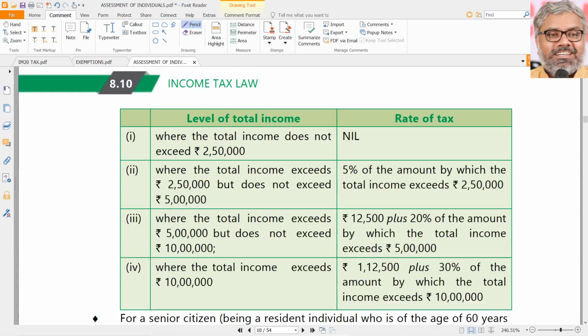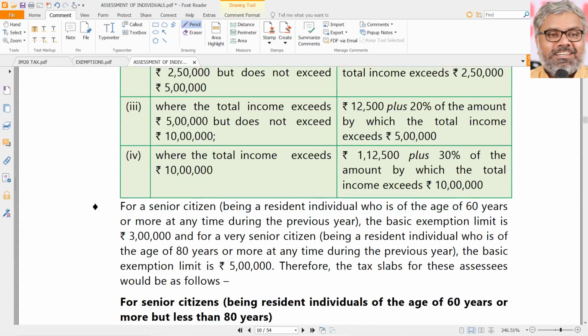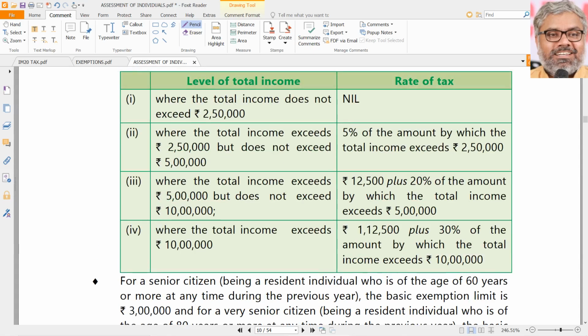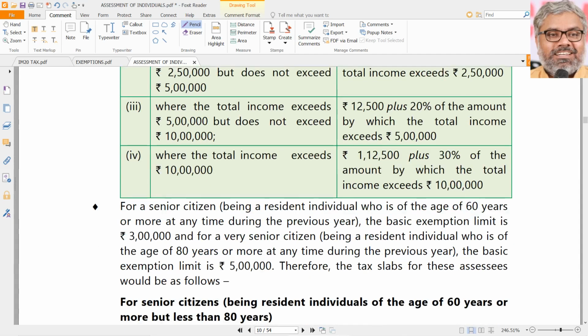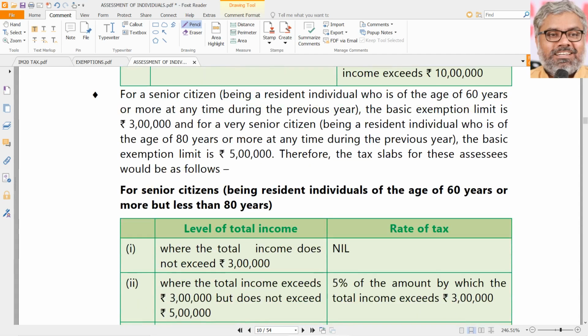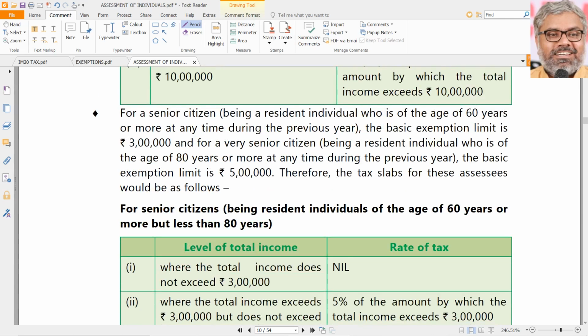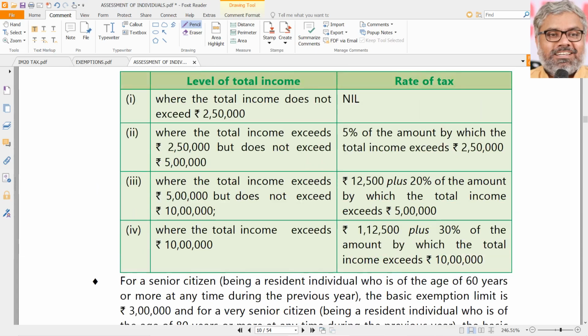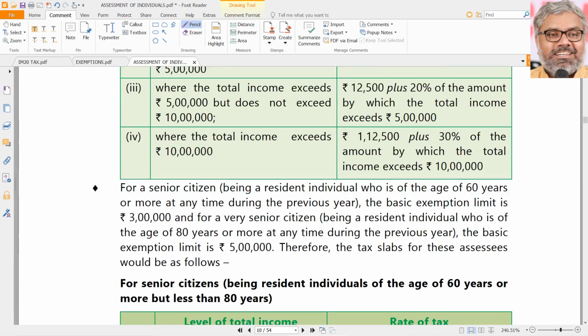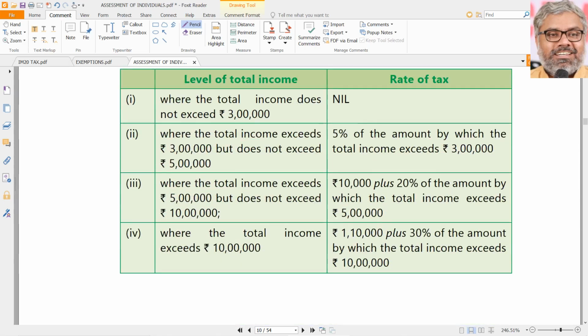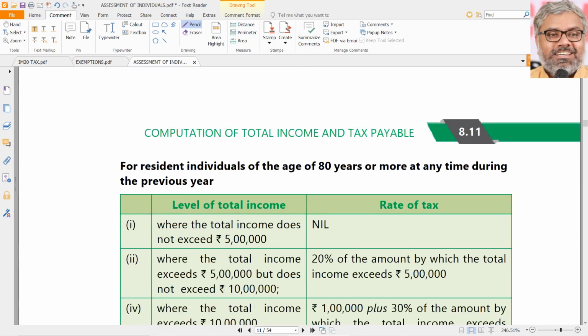For normal individuals, these are the slab rates, which you should know already. For senior citizens, the basic exemption limit will be 3 lakhs. For super senior citizens, the basic exemption limit will be 5 lakhs. So for normal people, 2,50,000 basic exemption limit, senior citizens 3 lakhs, super senior citizens 5 lakhs.